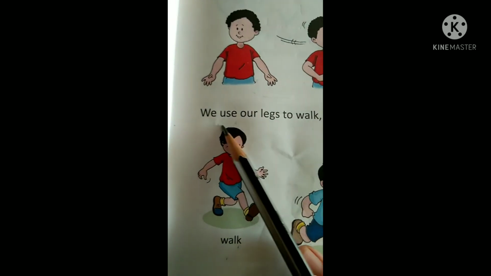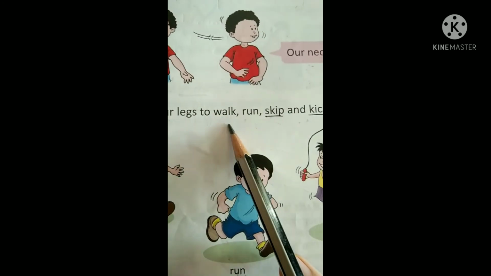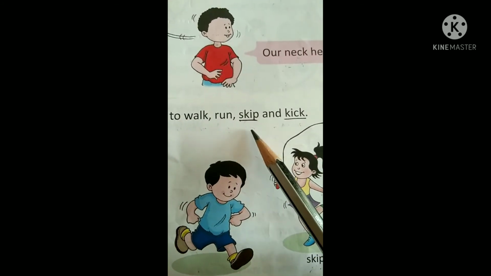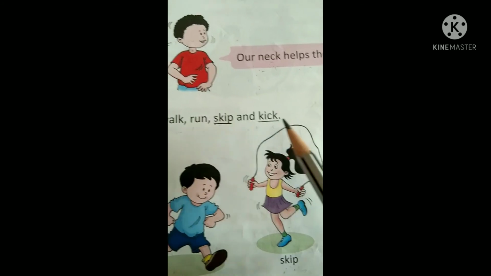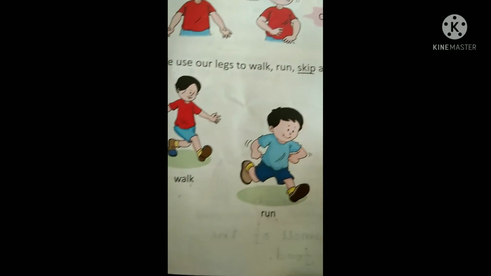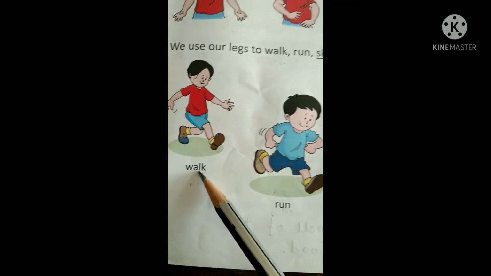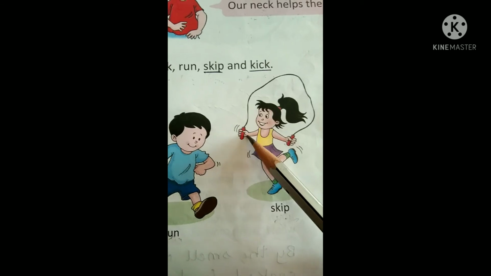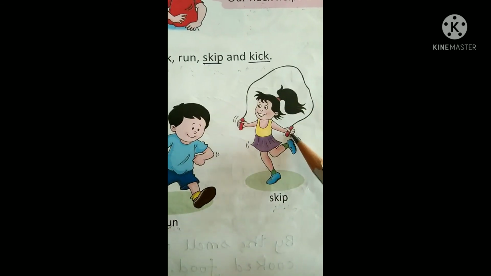Now we use our legs to walk, walk, run, skip, and kick. So your picture is given. You use your legs to walk, to run, and here in both hands a skipping rope is given, known as to skip.